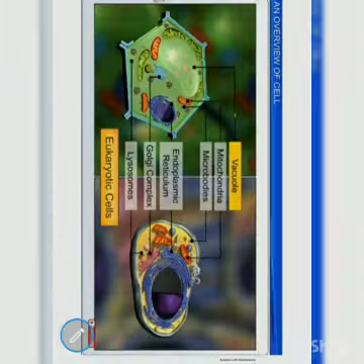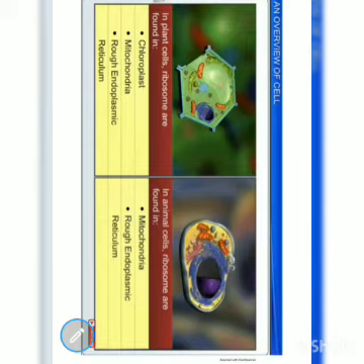Now look here, this is a comparable diagram of two types of eukaryotic cell. This one is a plant cell, above, and then the other one is your animal cell. Now come to the next slide. You can see the points of difference between these two types of cell. You can take the screenshot.